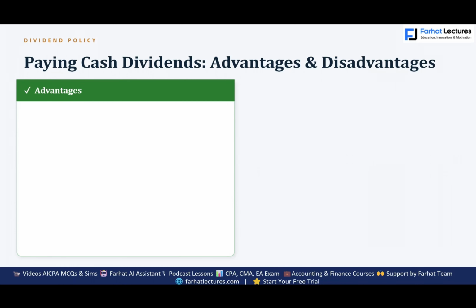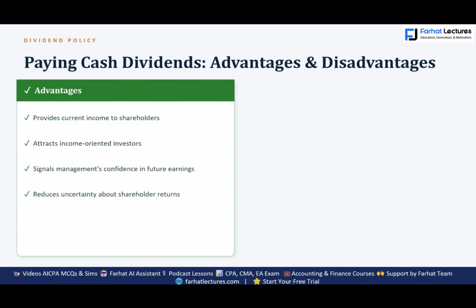Some advantages of paying cash dividend: provide current income to shareholders. They are happy. Attract income-oriented investors, signal confidence, reduce uncertainty about shareholder return, impose financial discipline, and support a stable market value, because if you pay dividend, it's easier to value your shares.